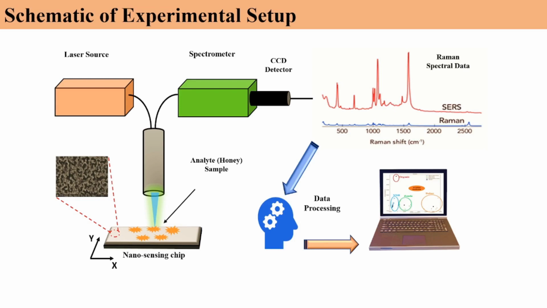Let me briefly talk about what Raman spectroscopy is. There is a laser source which we shine upon the sample, and the light gets scattered. The inelastically scattered light goes back to the detector, and it has information about the molecule on which we are shining the light. So we get some peaks, and those peaks represent the molecular vibrations. With the combination of those peaks, we can say with certainty and with high specificity which molecule is present. But in SERS, the signal is enhanced 10 to the power 7 or 8 times. This enables trace level molecular detection, which is otherwise not possible in conventional Raman spectroscopy.